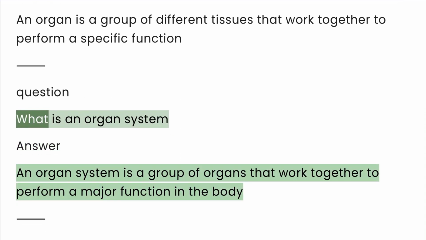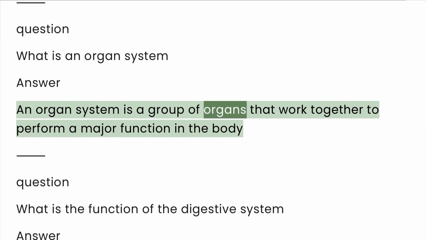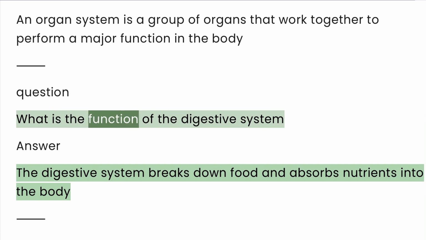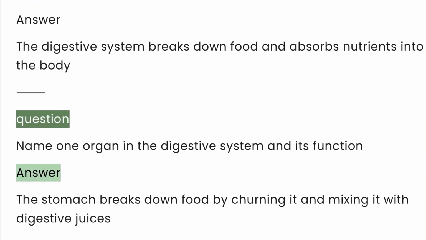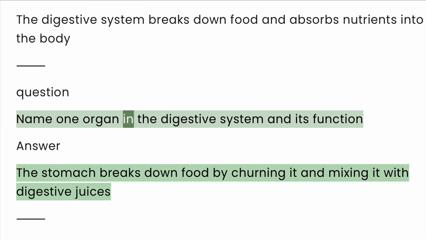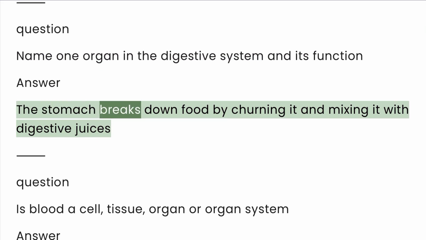Question. What is an organ system? An organ system is a group of organs that work together to perform a major function in the body. Question. What is the function of the digestive system? The digestive system breaks down food and absorbs nutrients into the body. Question. Name one organ in the digestive system and its function. The stomach breaks down food by churning it and mixing it with digestive juices.